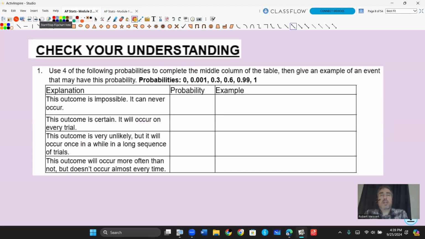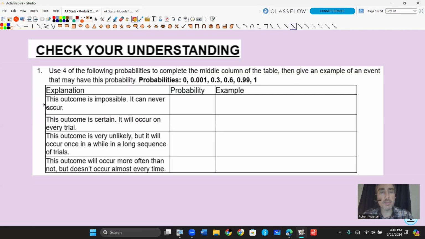Let's do a little check for understanding. So we're going to estimate some probabilities. We have 4 different explanations and 6 different probabilities to match them. So what we want to do is take the 4 best choices from there and put them in the probability. And then you should come up with an example that could mimic that probability based off the number. So we're going to use the first one.